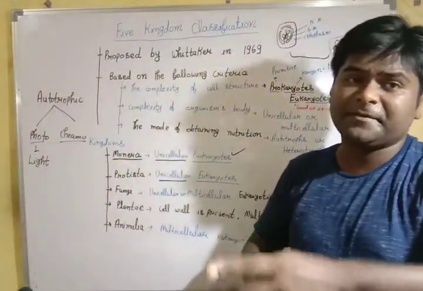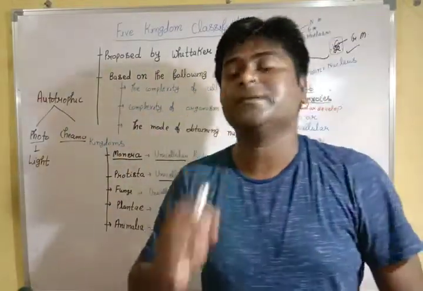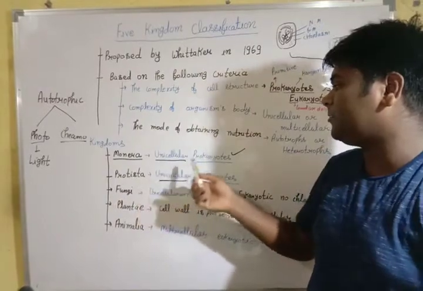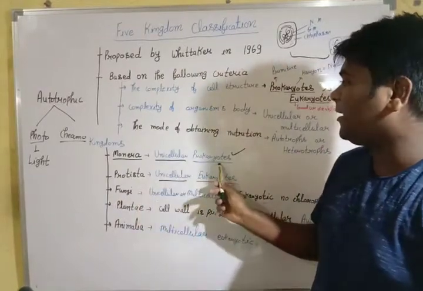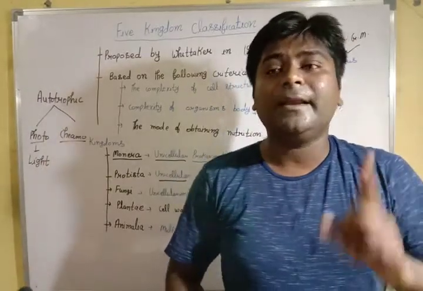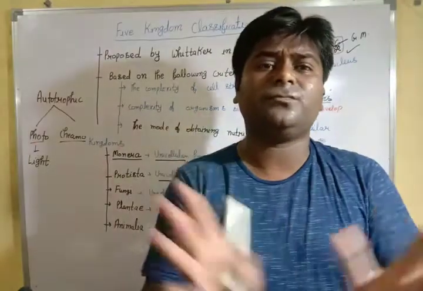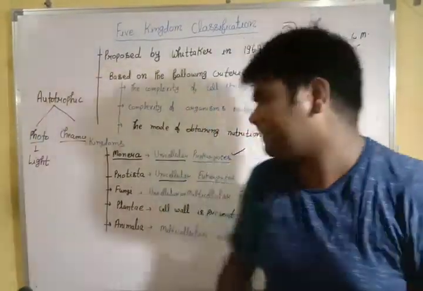You cannot shift first Protista, then Monera. Always we have to start with a sequence. Monera, it is unicellular prokaryotes. When it is prokaryotes, one thing is clear, it is not having nuclear membrane, less developed nucleus. Unicellular, it means not complex. These are the ideas we are getting.